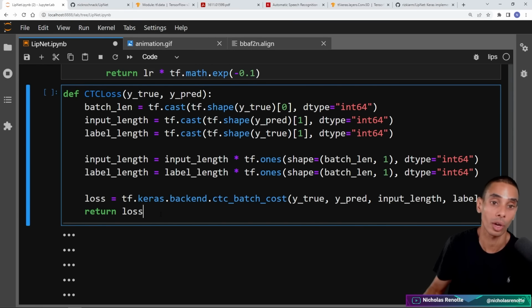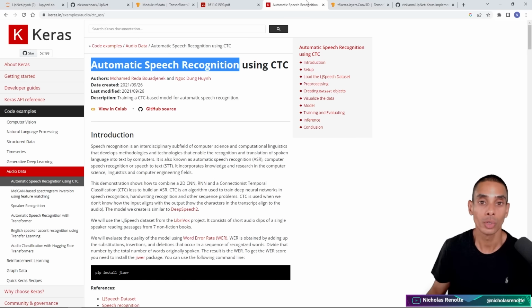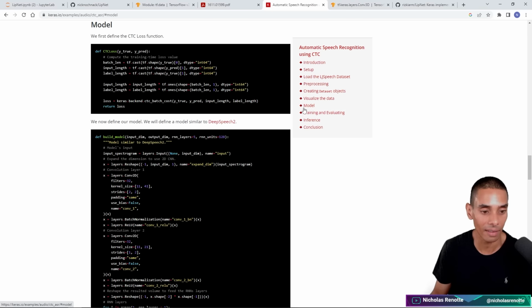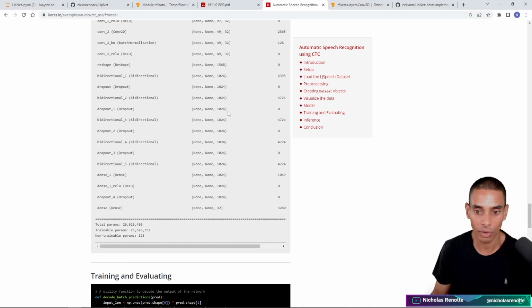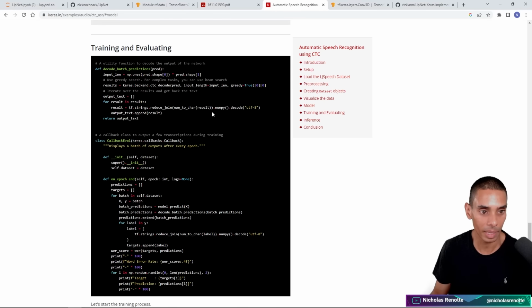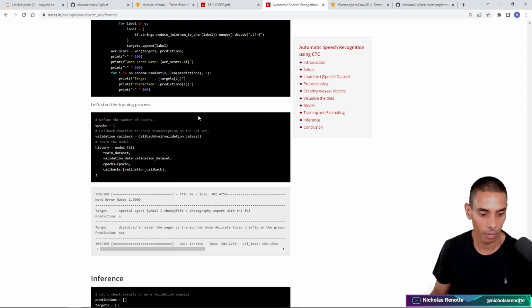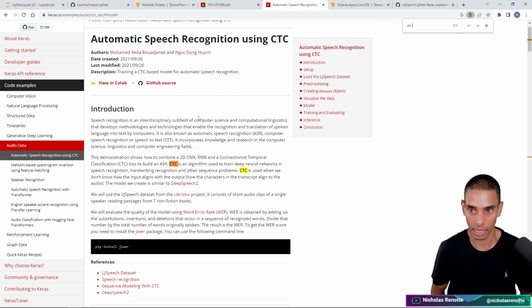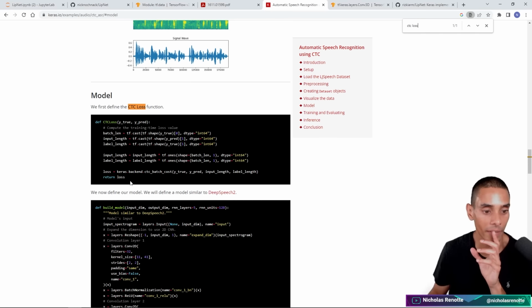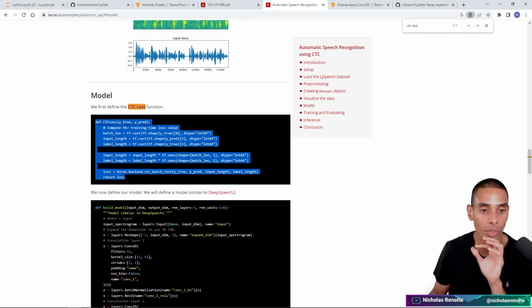This particular block of code, I'm going to give original credit to this automatic speech recognition model, which I believe is defined somewhere a little further down. Was it from this one? I believe it was. Where's their CTC loss? CTC loss. Yeah, it's over here. So this basically allows us to use a similar method.